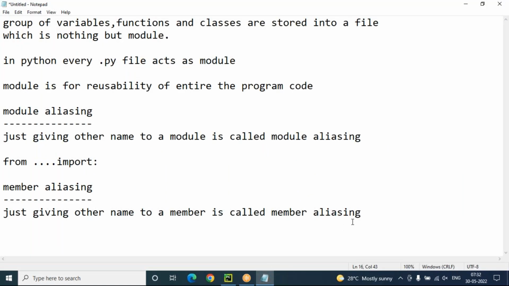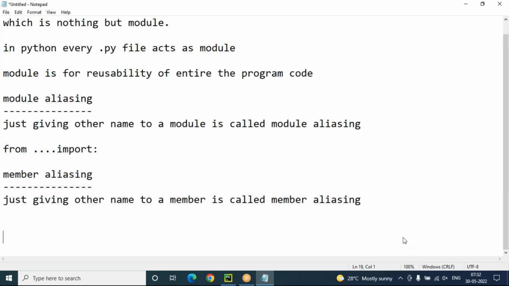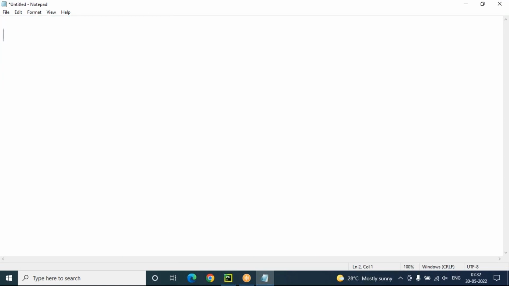But next, one more important thing is there. There are different possible ways to import modules. First one is import module one, for example, module. This is one style. Next, import module one as M1, an alias name.